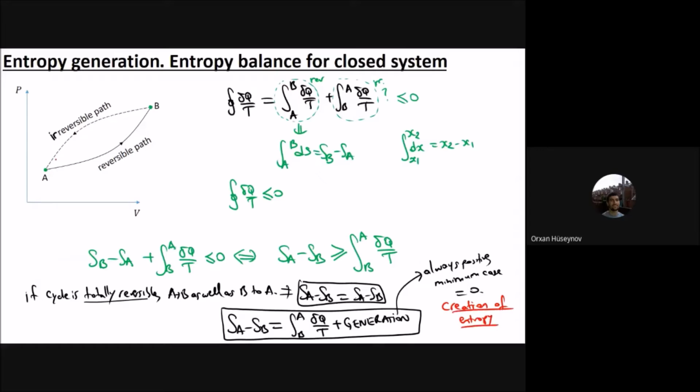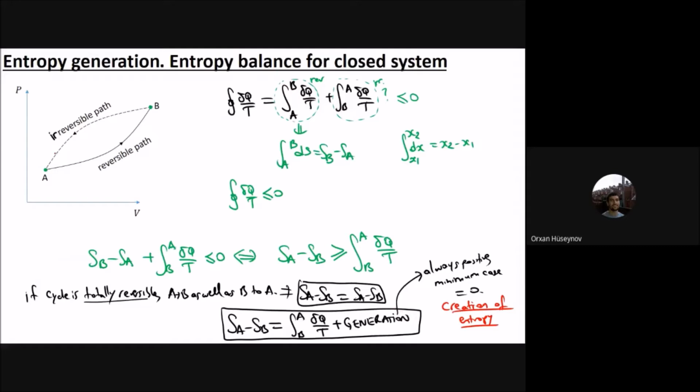So it means that when you travel from A to B, the entropy increases. The entropy change from A to B is not just the difference between entropy A and entropy B, but plus some additional positive term.